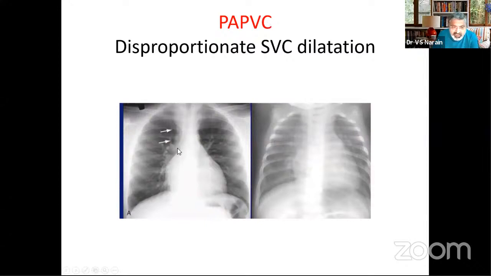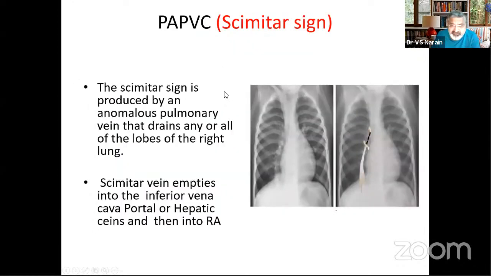Here it is more prominent. Here it is less prominent, but here it is very clearly prominent. The superior vena cava is prominent here, and this is also prominent. So we could also be dealing here with a figure of 8 situation, that is total anomalous pulmonary venous connection, because I see some shadow here also. So this could not just be partial, it could be total, and we'll come to the X-ray of the total anomalous later. But if you get an ASD-like picture, evidence of increased flow, you don't get much main pulmonary artery dilatation, and the SVC is prominent, you could be dealing with a partial anomalous pulmonary venous connection.